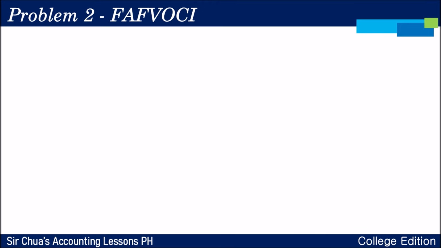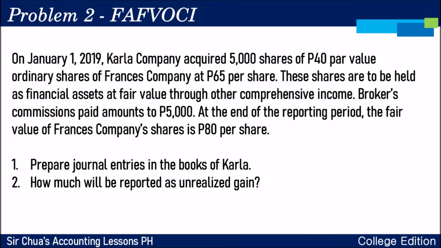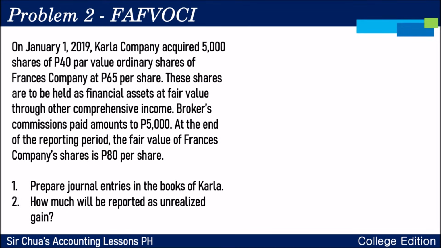How about FVOCI? Same problem, but the shares are to be held as FVOCI. So, let's go to the entries and how much will be reported as unrealized gain by Carla. Okay, as opposed sa kanina na through profit or loss, ito through OCI. Pag through OCI, magkasama ang acquisition cost or purchase price at saka directly attributable cost as capitalizable assets. So, diretso po, investment in Frances Company, 330,000, credit cash, 330,000.